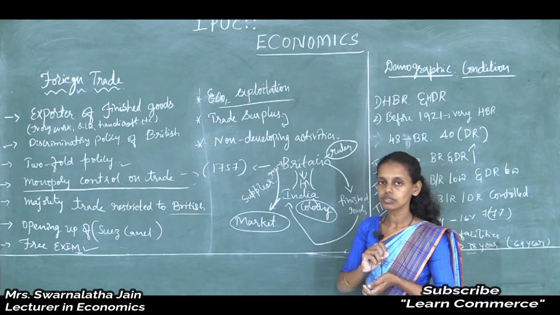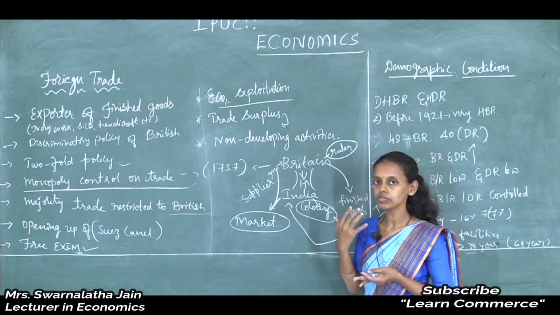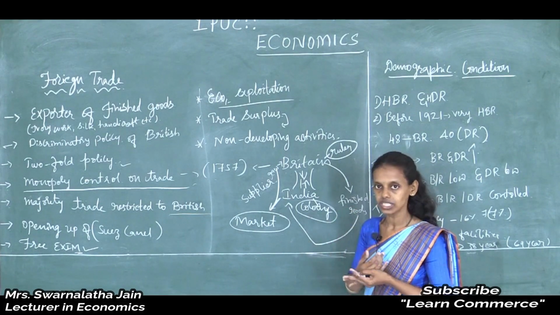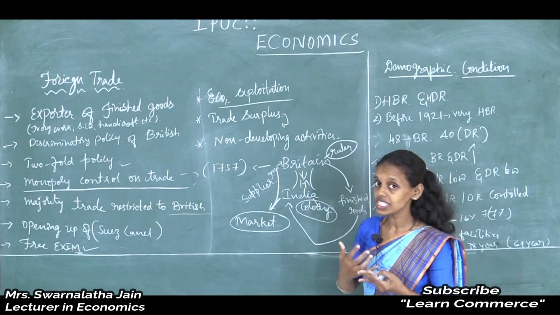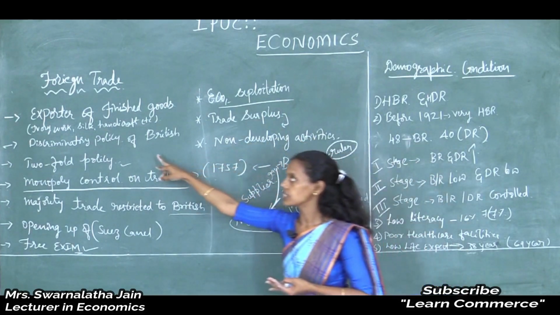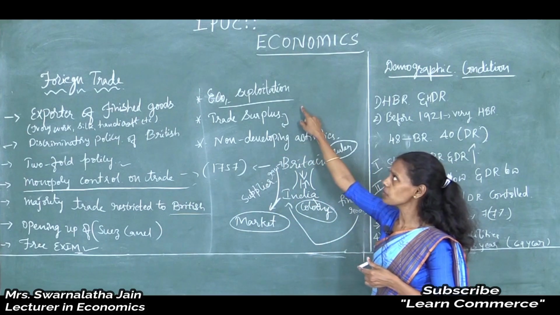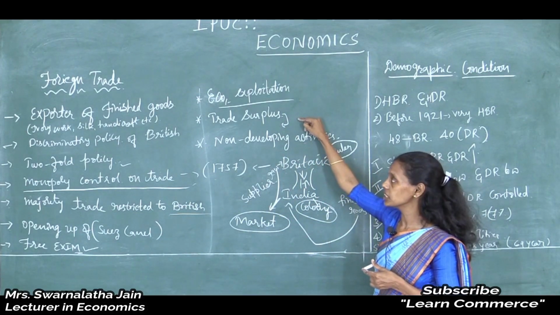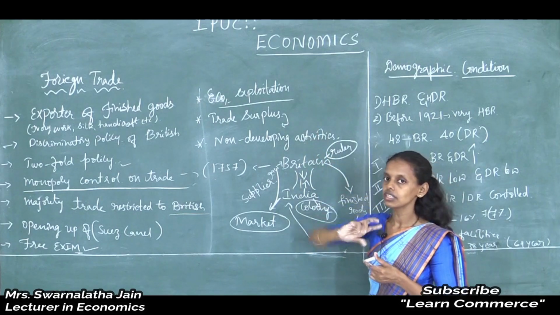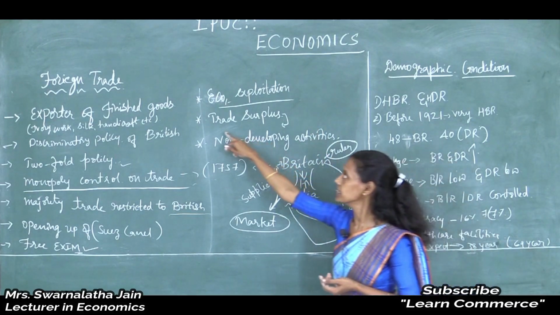Earlier India was a supplier of jute, cotton, textiles, cardamom, raw materials, silk, wool, everything, indigo. That much rich country now surrendered to the British. It is because of their discriminatory and twofold policy. It is because of economic exploitation that India could not trade with other countries like Asian and European countries.